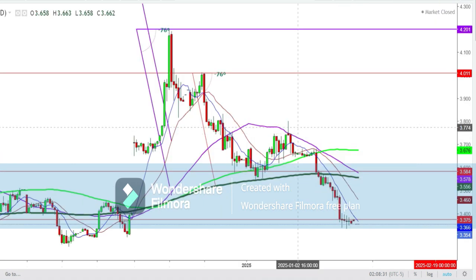So friends, here you can see that how this slide continued after the formation of this bearish crossover in an hour time frame. So here you can see that how the 50 days moving average has come below the 100 days moving average, along with 9 days moving average and the 20 days moving average. They have also come below the moving average. 50 days moving average finds a big down well below the 200 days moving average.